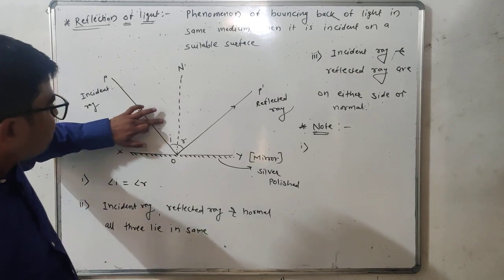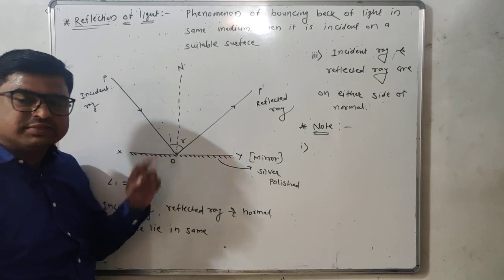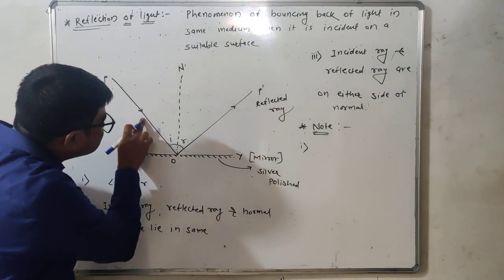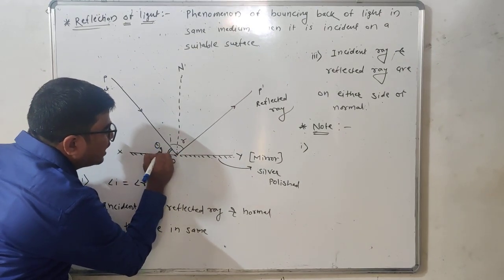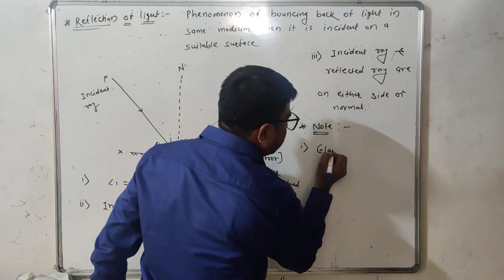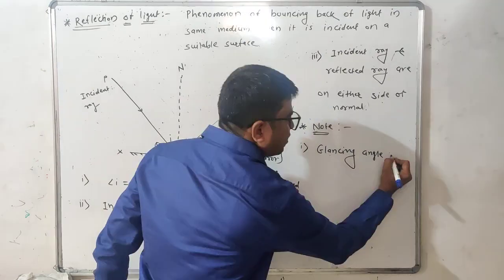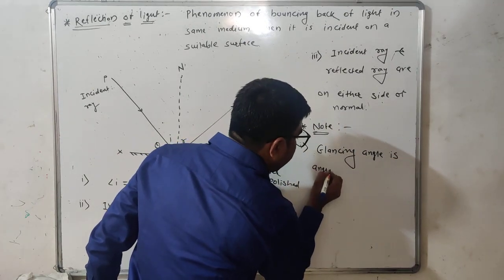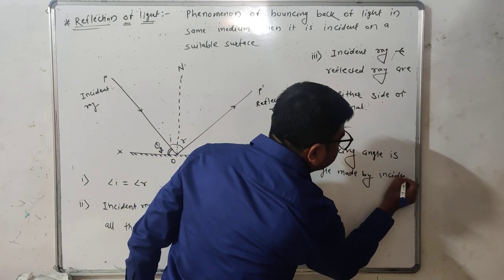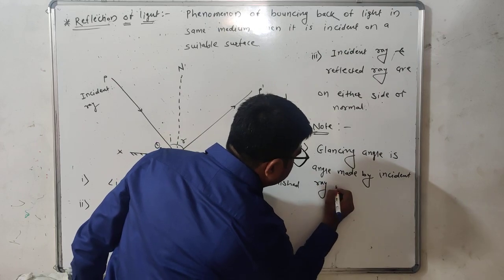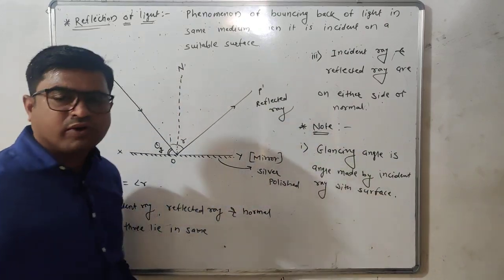We know that the angle made by the incident ray with the normal is called the angle of incidence. Similarly, the angle made by the incident ray with the surface is called the glancing angle. Glancing angle is the angle made by the incident ray with the surface.